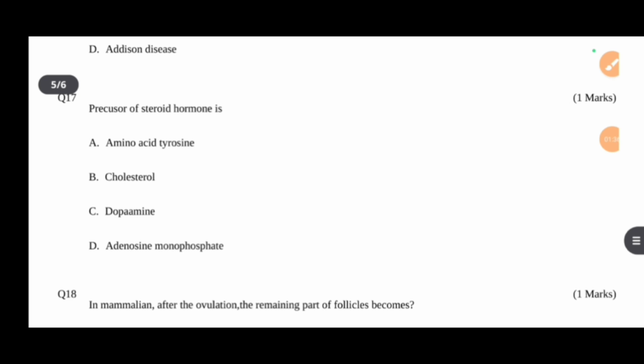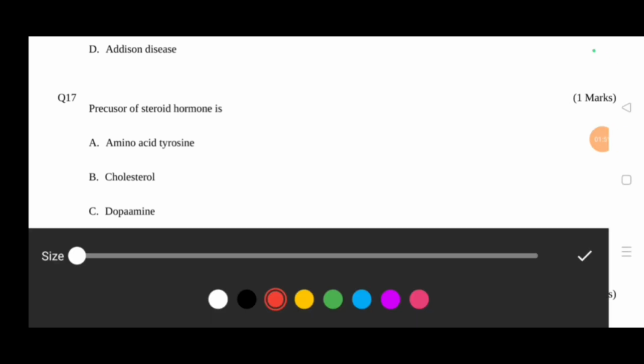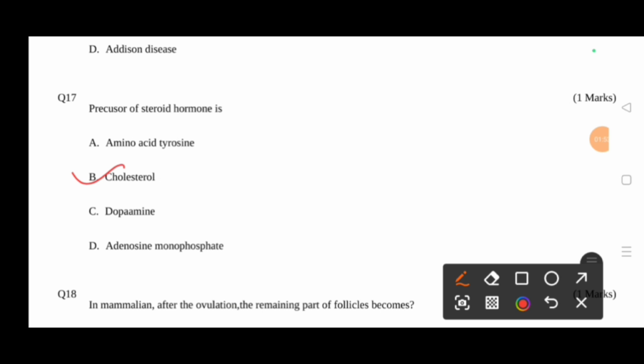Next one is, the precursor of the steroid hormones is option A, amino acid tyrosine, B, cholesterol, C, dopamine, and D, adenosine monophosphate. The right answer is option B, cholesterol, right? A steroid hormone is a steroid that acts as a hormone, right?